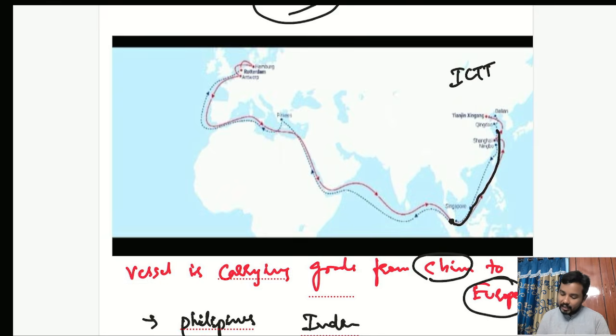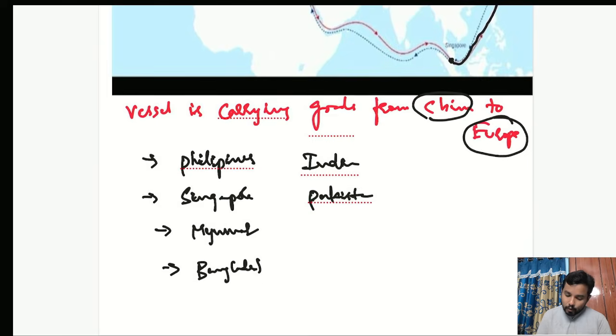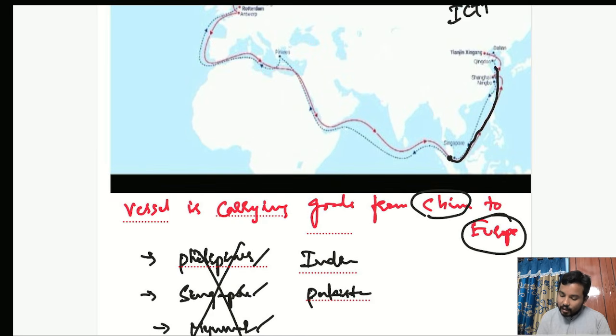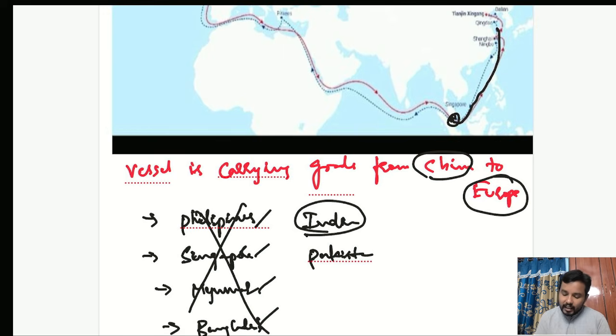What will happen now in this container? Goods belonging to the Philippines, Singapore, Myanmar, and Bangladesh are there. All these four countries' goods will be unloaded here itself. They will not go to each and every port. Now, once the goods got unloaded here, sometimes they can unload the goods belonging to India also. Let us assume India-related goods also have been unloaded here in the Singapore port.